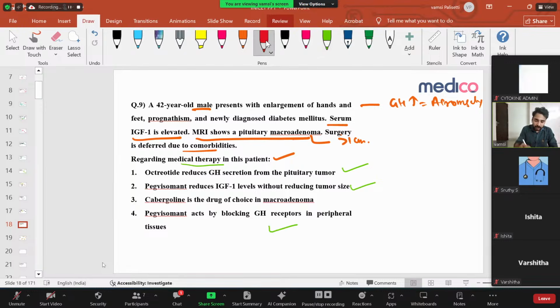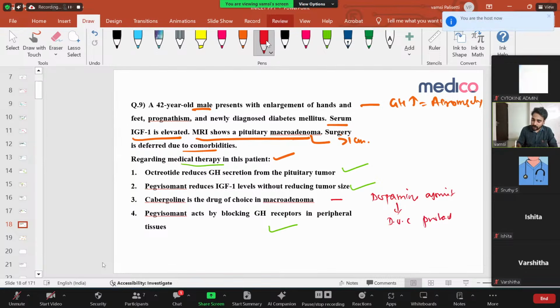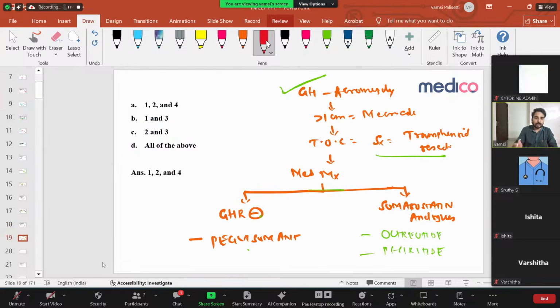And what is the wrong option here? Cabergoline is drug of choice in macroadenoma. What is cabergoline? Cabergoline is a dopamine agonist. Okay. We are not using that here. It is the drug of choice in the case of prolactinoma. It's not for any other macroadenoma or for acromegaly. Right. So that is the wrong answer here. That is what they discussed. So 1, 2, and 4 are correct. That is what the question gave. 1, 2, 4 are correct.